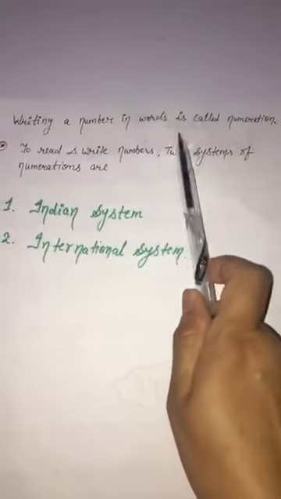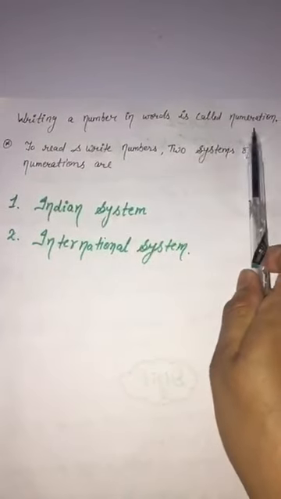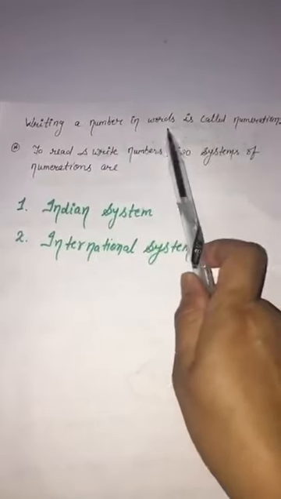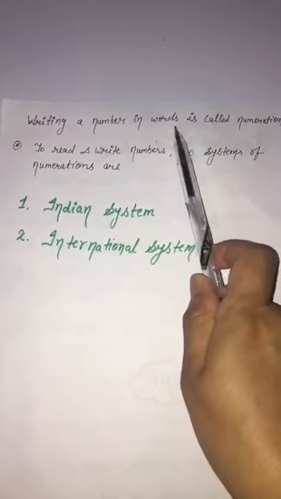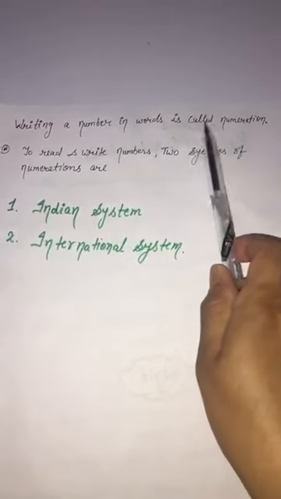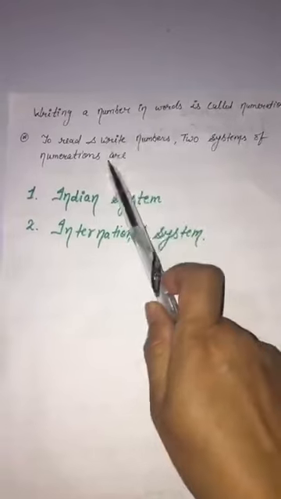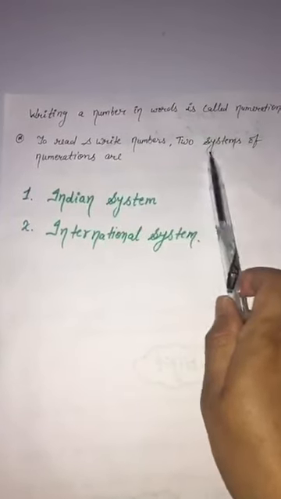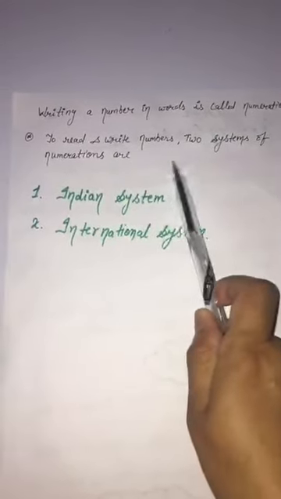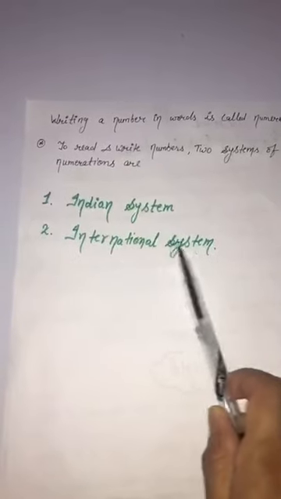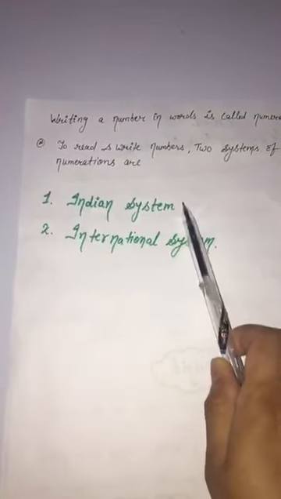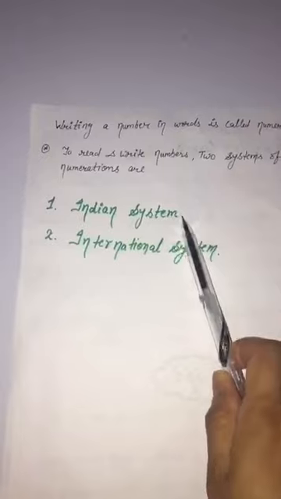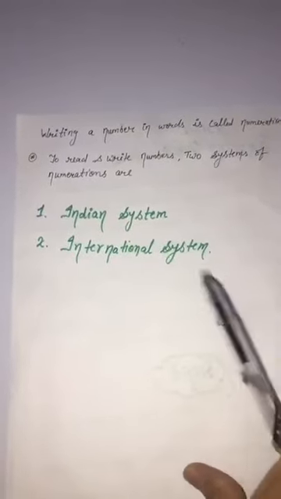Writing a number in words is called numeration. When we write a number in words, like in spelling TWO, then we say this is called numeration. To read and write numbers, two systems of numeration are used: the Indian system and the international system. Today we will discuss the Indian system and the international system.